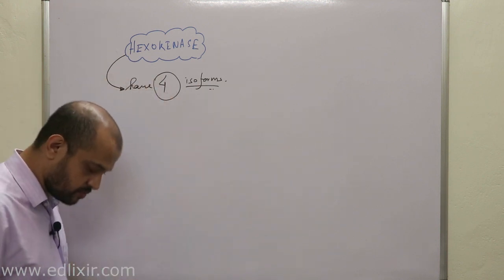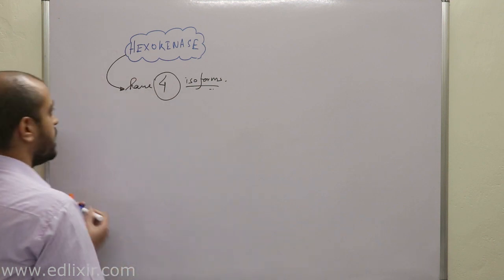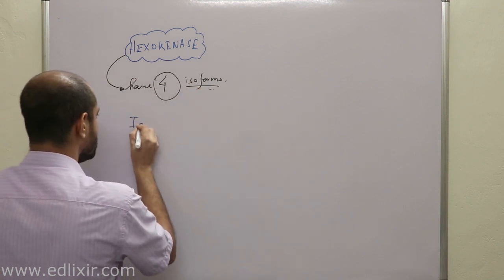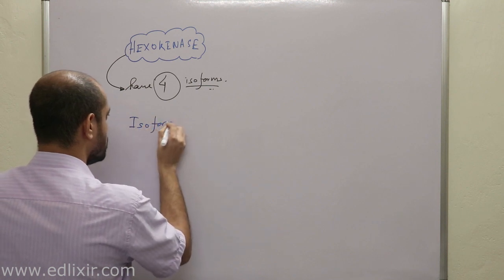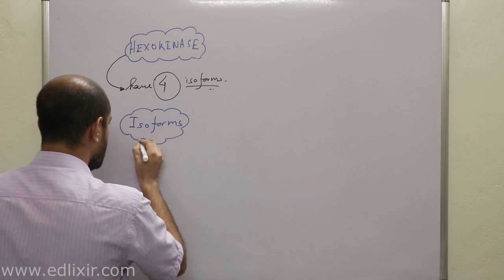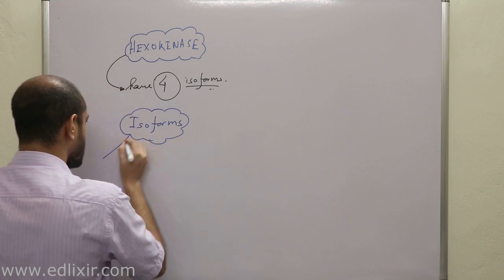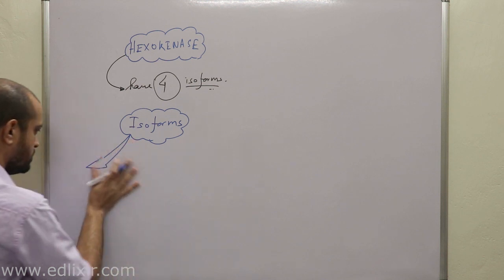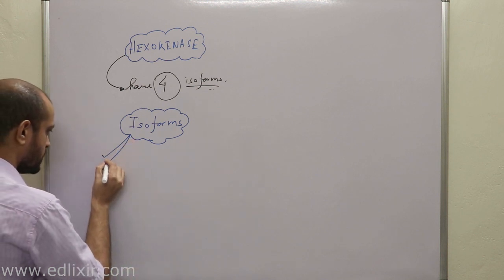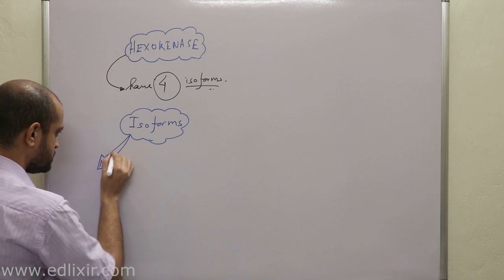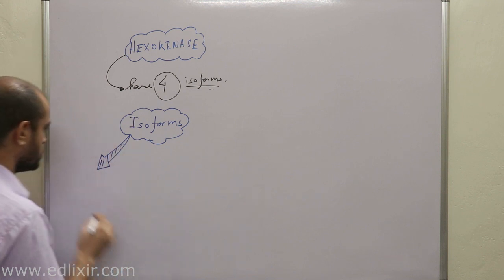Now, a very important point here we need to understand is this. Isoform means 3 things. Whenever you are talking about isoforms, three things should come into your mind.